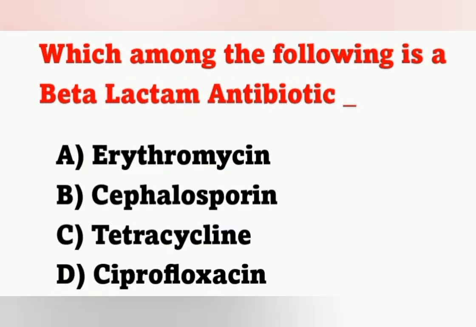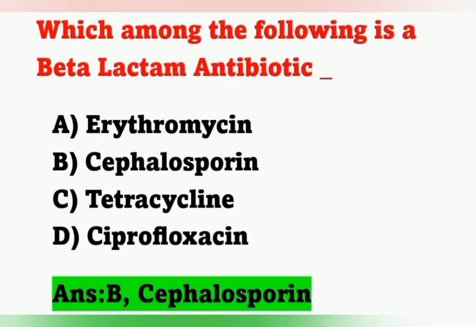Move on to the next question. Which among the following is a beta-lactam antibiotic? Options: option A erythromycin, option B cephalosporin, option C tetracycline, option D ciprofloxacin. Which is an example of beta-lactam antibiotics? The correct answer is cephalosporin. Option B is the correct answer.